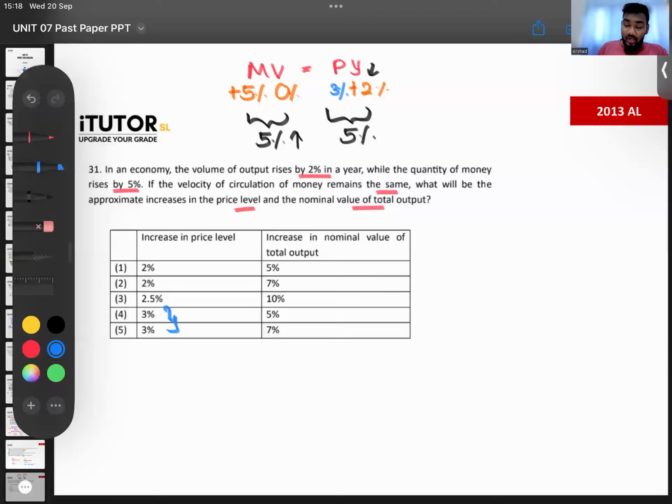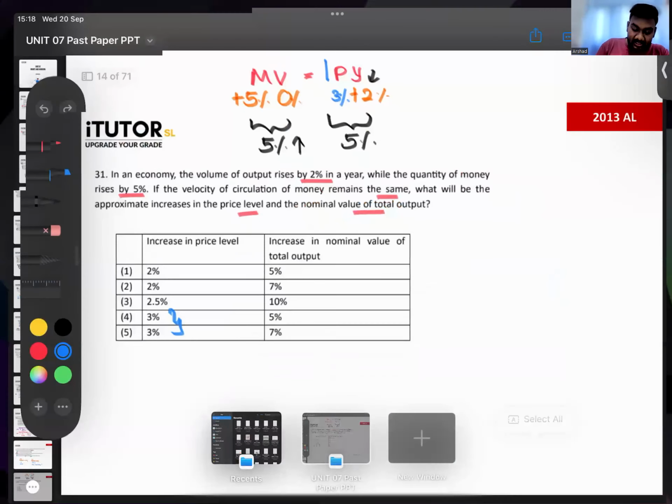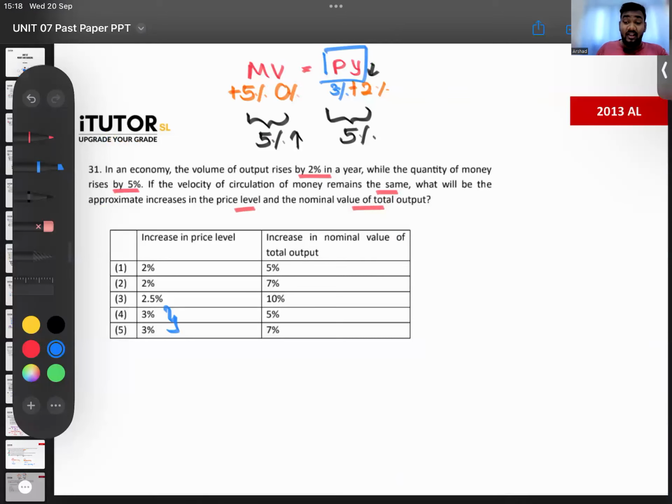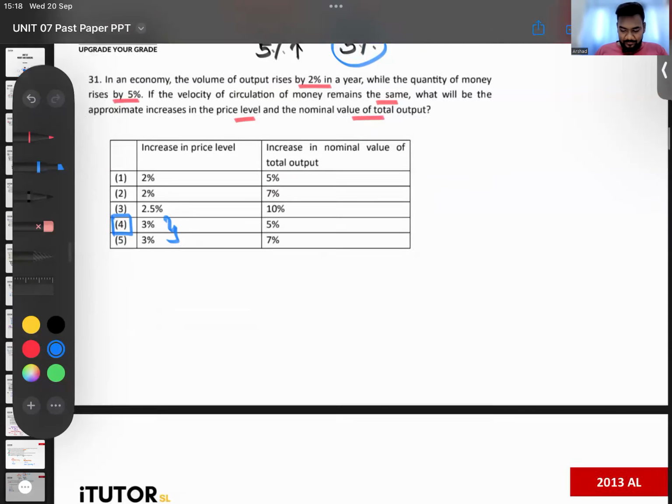Increase in nominal value of total output. This entire thing is the nominal value of total output, right? So this will increase by how much? By 5%, right? This part. So which one is our answer then? Number 4. Is that clear? Not that hard. How you can figure an answer out for that. MV equals PY. You work around, you can easily get one. It's not hard. Okay, right.